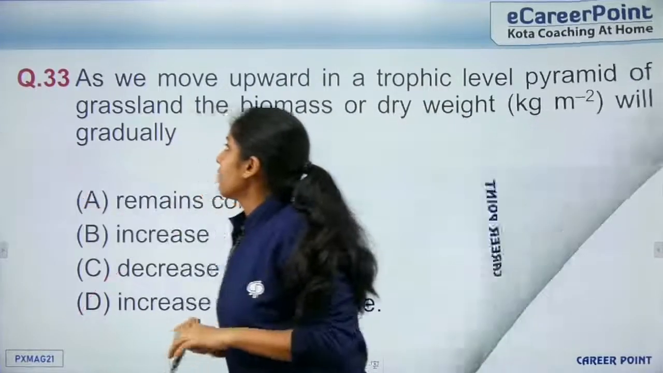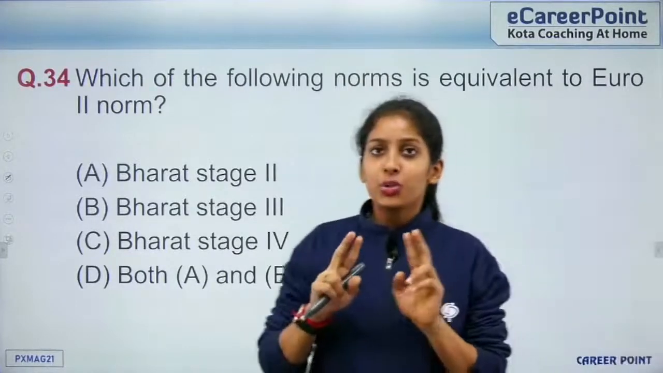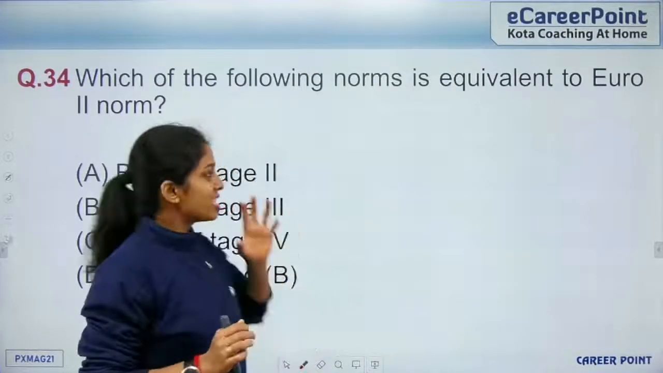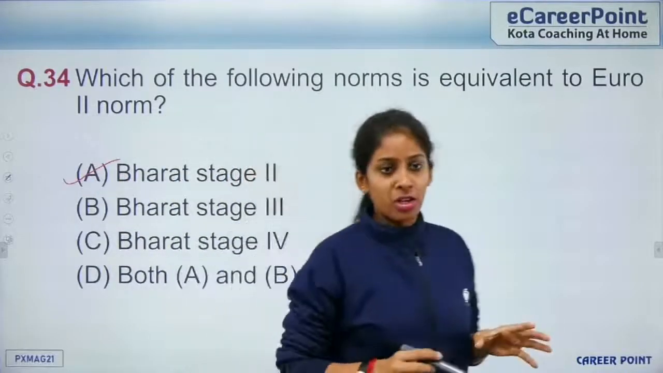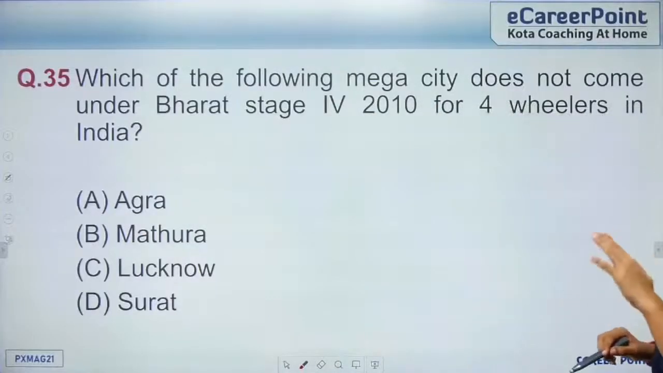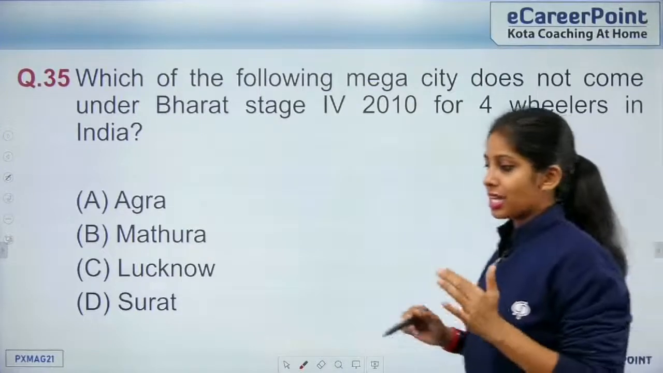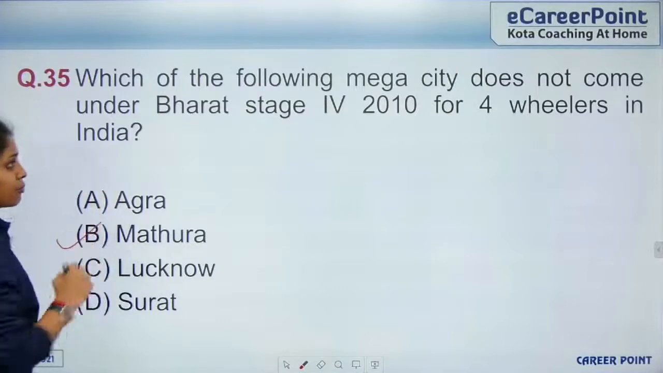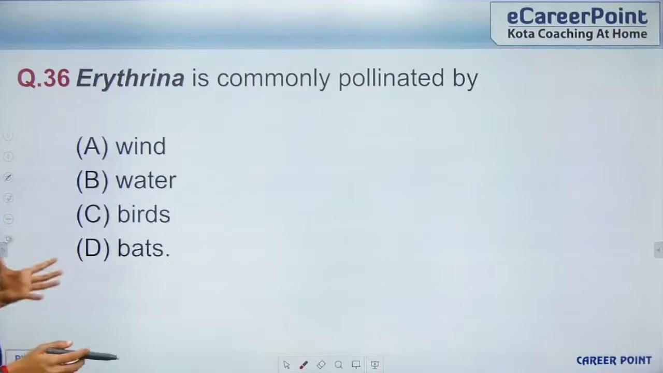Alright, so question number 34, which of the following norms is equivalent to Euro 2 norm? So this Euro 2 norm talks about the sulfur control in your diesel and in your petrol. So this is equivalent to Bharat stage 2 norm. In India, it is Bharat stage 2 norm. Alright, so we go to the next question, question 35. Which of the following megacities does not come under the Bharat stage 4 2010 for the four-wheelers in India? It's a kind of pollution control. So this was done for the major cities except Mathura. Alright, yes. But these questions are pretty rare, it does not pop up, it's not really important.